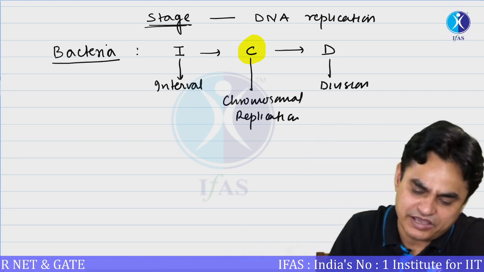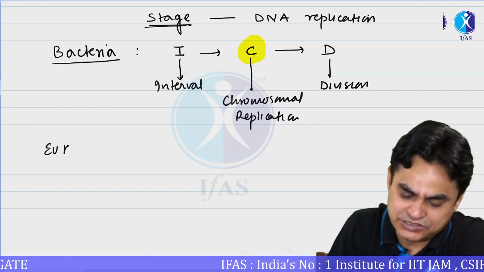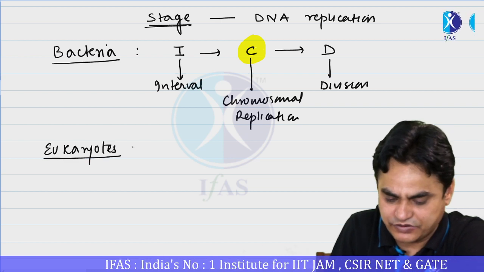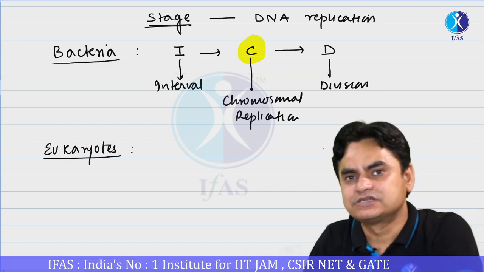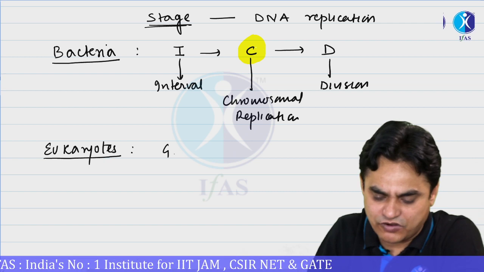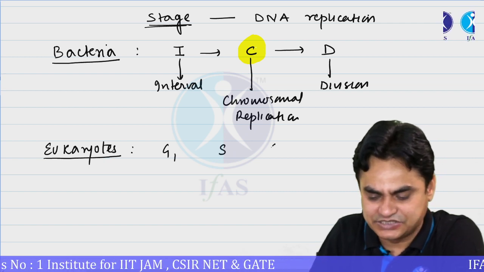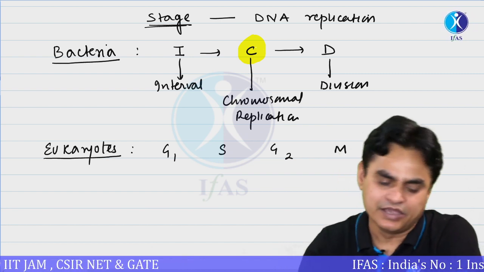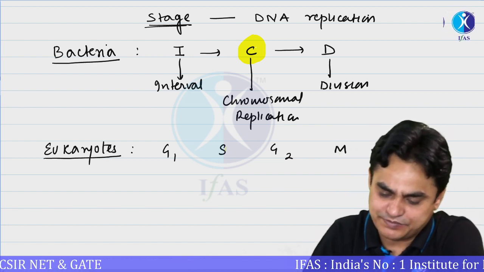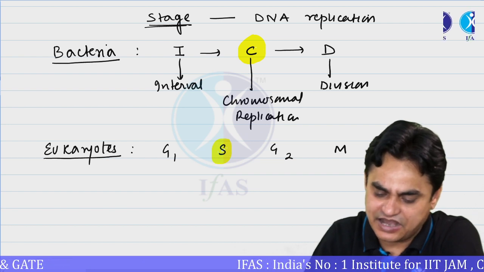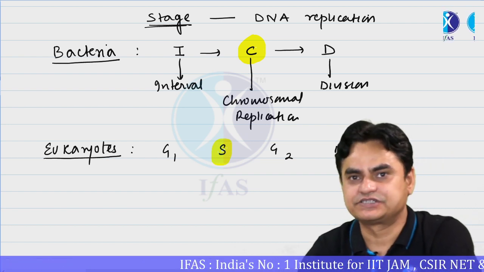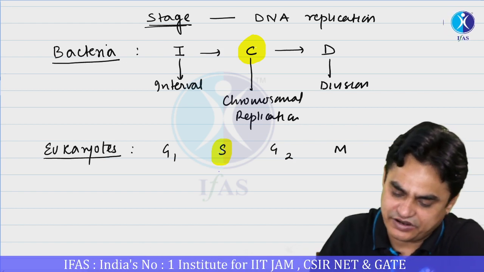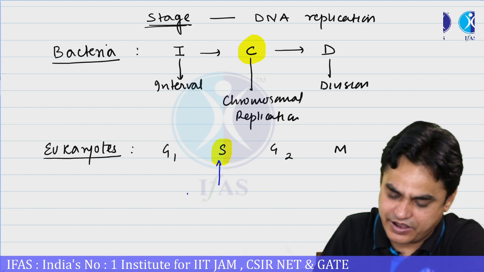If we talk about eukaryotes, including humans, plants and fungi, the cell cycle comprises the G1 stage, S stage, G2 stage, and then the M phase. In eukaryotes, DNA replication occurs during the S phase. So the S phase of the cell cycle is the stage where there is DNA replication.